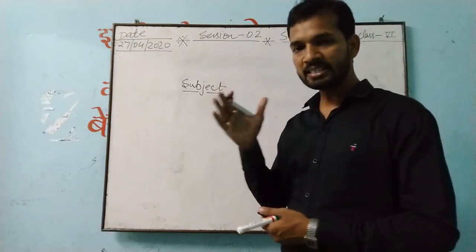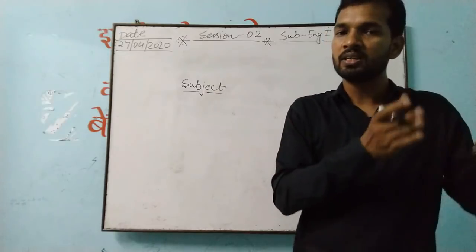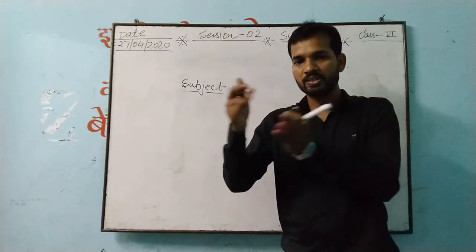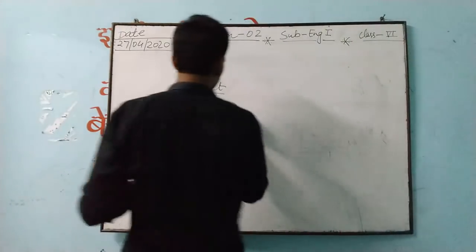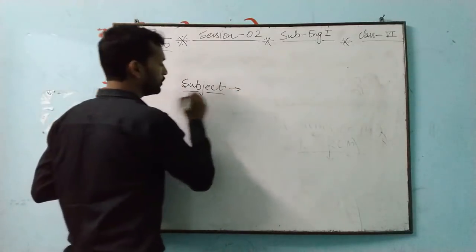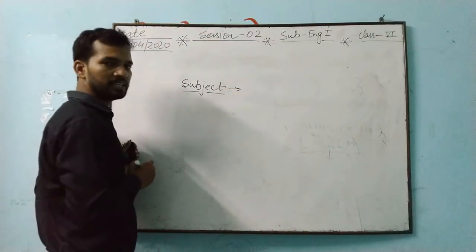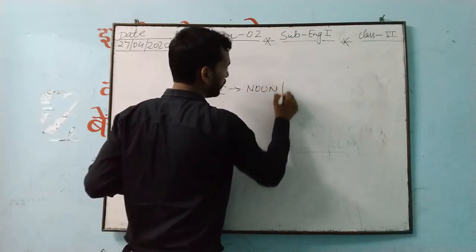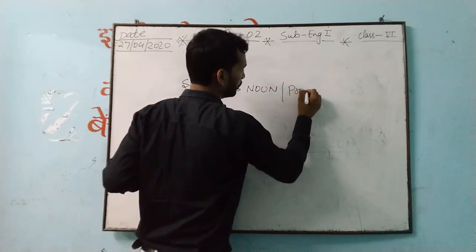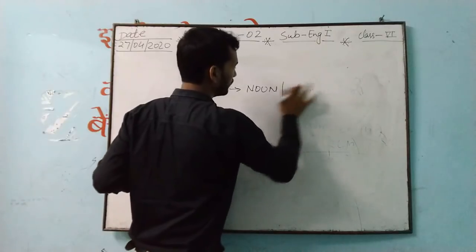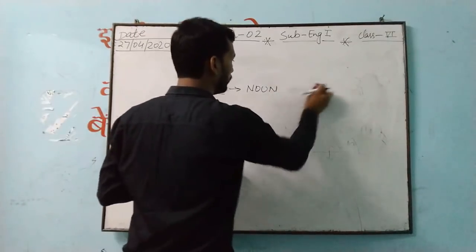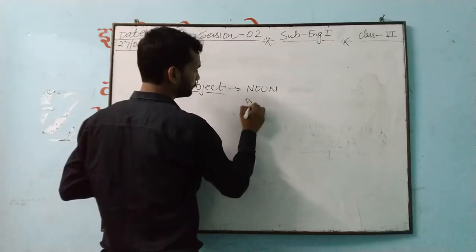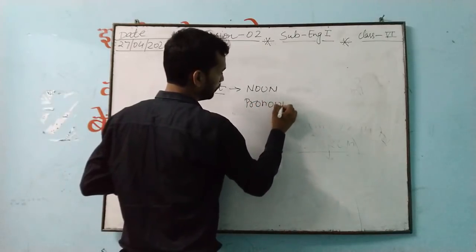Now, this is a sentence and this is a part of a sentence, means this is a subject, this is a verb, this is an object. See here, I told you already, when you are looking for the subject in any sentence, you have to see a noun or pronoun.